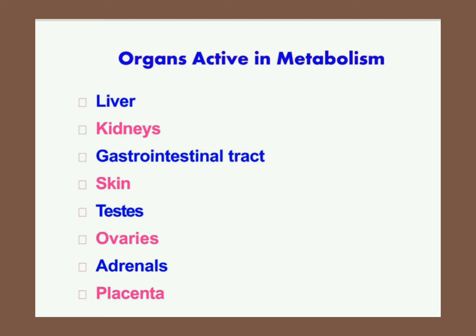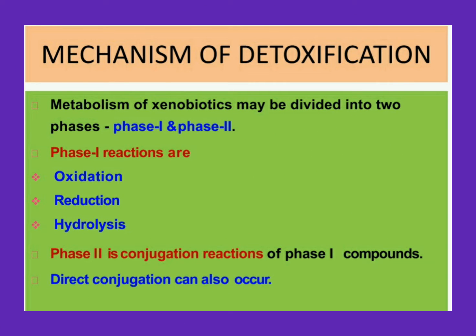Detoxification mainly occurs in the liver. Sometimes the kidney and other organs are also involved. Now, metabolism of xenobiotics is divided into two phases. One is phase 1 and the other is phase 2. In phase 1 there are three reactions.